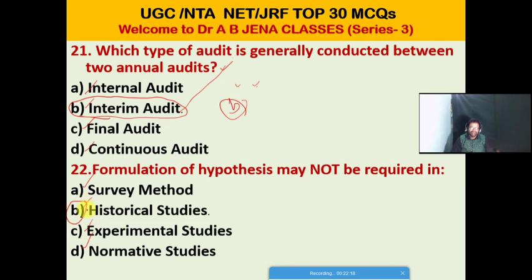Friends, so B is the right option for this MCQ. Formulation of hypothesis may not be required in which types of studies? That is the historical studies.